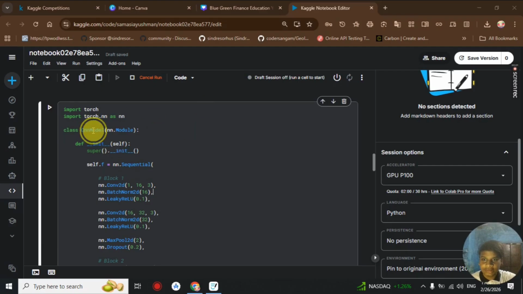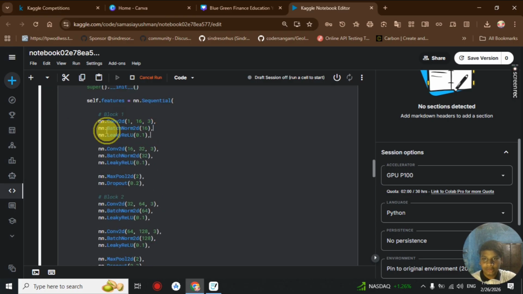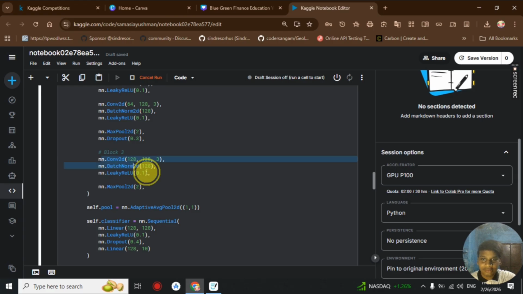So finally you will see here that this is my final CNN model, where I use self.features, which is a sequential layer of convolutional layers, where we pass many convolutional layers one after the other with batch normalization, followed by a leaky ReLU, then max pooling and a dropout layer after 2 convolutional layers. Then we do it again, with the same architecture, and finally we do it again, ending with a max pooling layer for these convolutional layers.